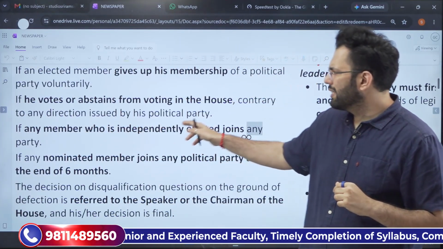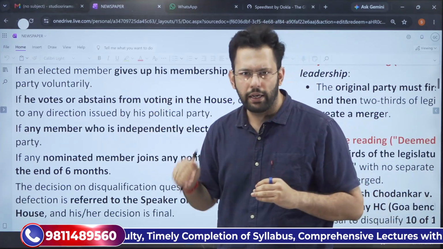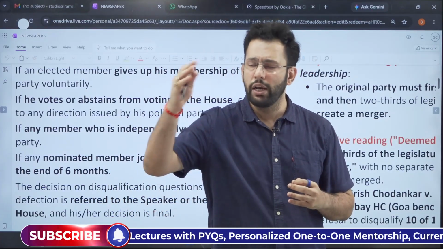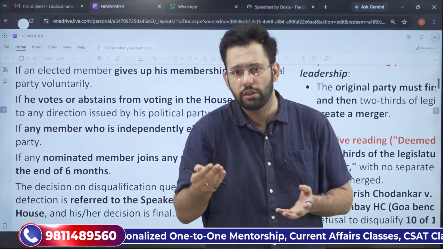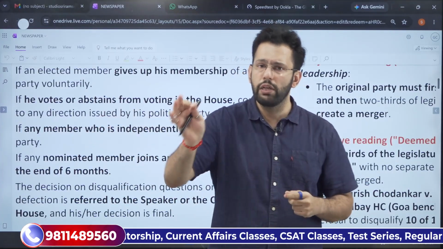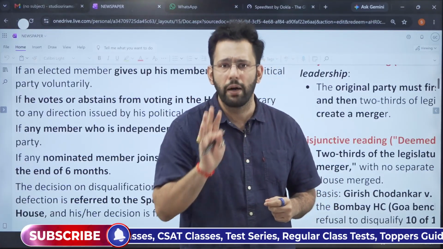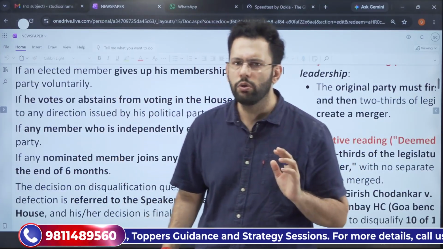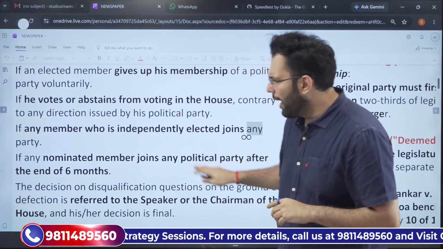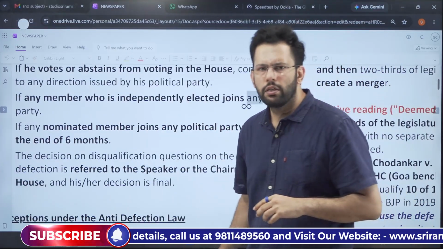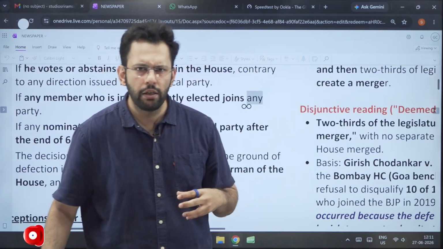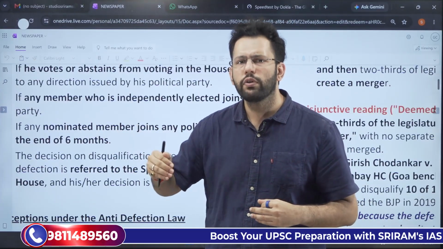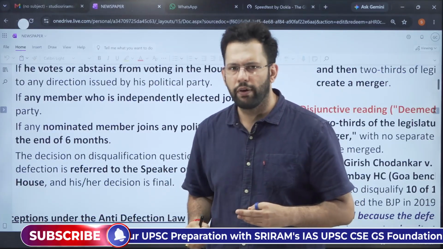Then, if any member who is independently elected joins any other political party, an independent candidate, which in Hindi we call nirdaliye, if he decides to join any political party, he will also be disqualified, because the voters might have chosen that candidate only for the reason that he is not contesting from any political party. So getting elected as an independent candidate and then joining a political party also leads to disqualification. And the last is, if any nominated member decides to join a political party after the expiry of 6 months, then he will also be disqualified.